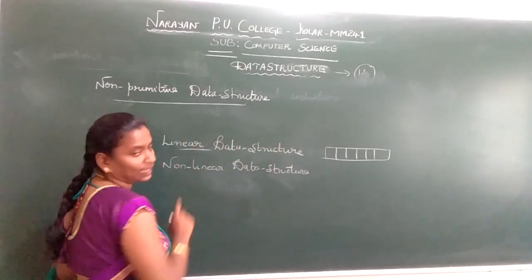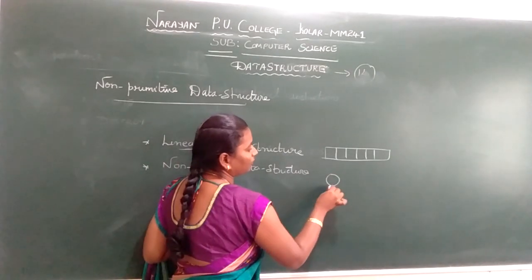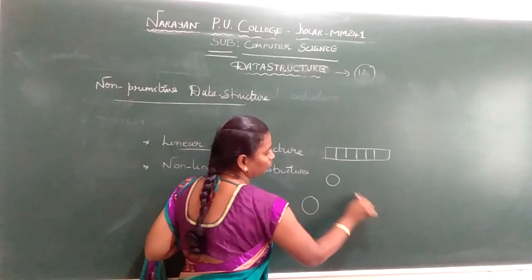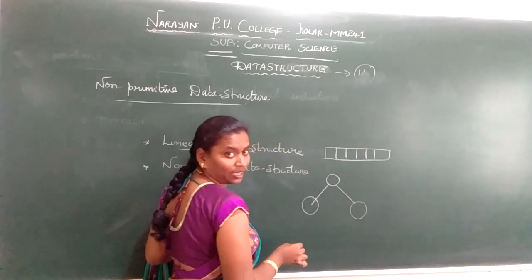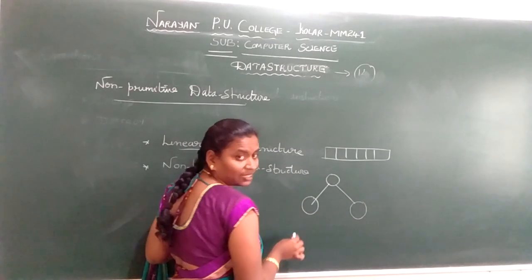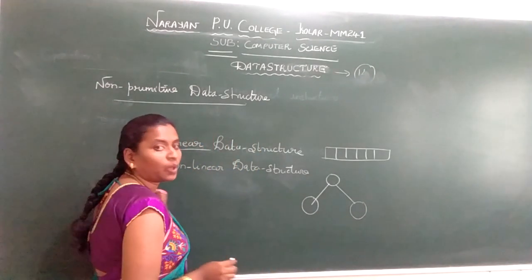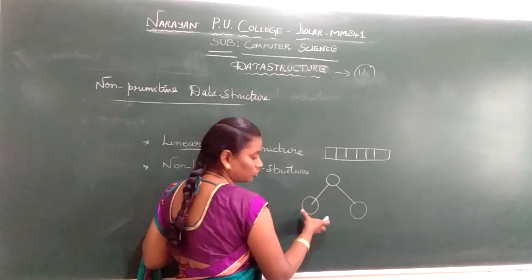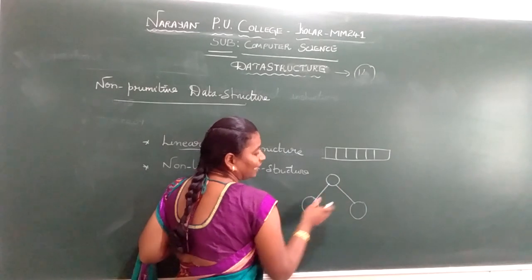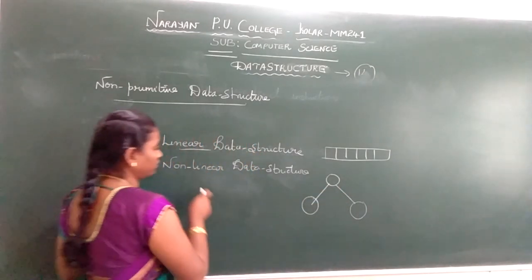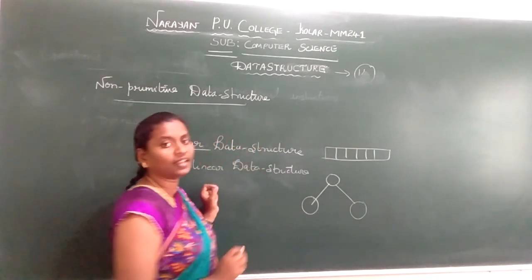Now, in a non-linear data structure, we need to interlink the data which we have stored. For example, here I have data, here too I have data, here too I have data. Now I link them. Several types of data are interlinked. We call these trees and graphs. The best examples for non-linear data structures are trees and graphs, where the data is present in different places, but there is a link between those data. That type of data structure we call a non-linear data structure. Example, trees and graphs, okay.